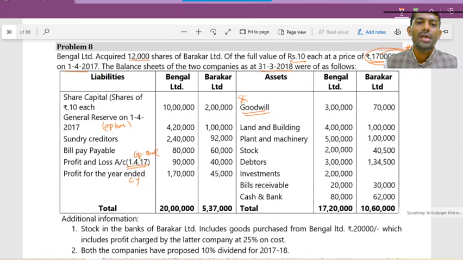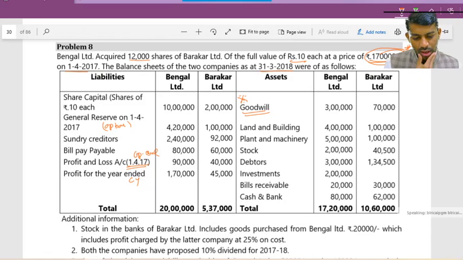Our stomachs are different here. So the book value of goodwill should not be set off. As it is, this 3 lakh plus 70, 370, will appear in your consolidated balance sheet. If any other goodwill appears on cost of control, that will also get added.